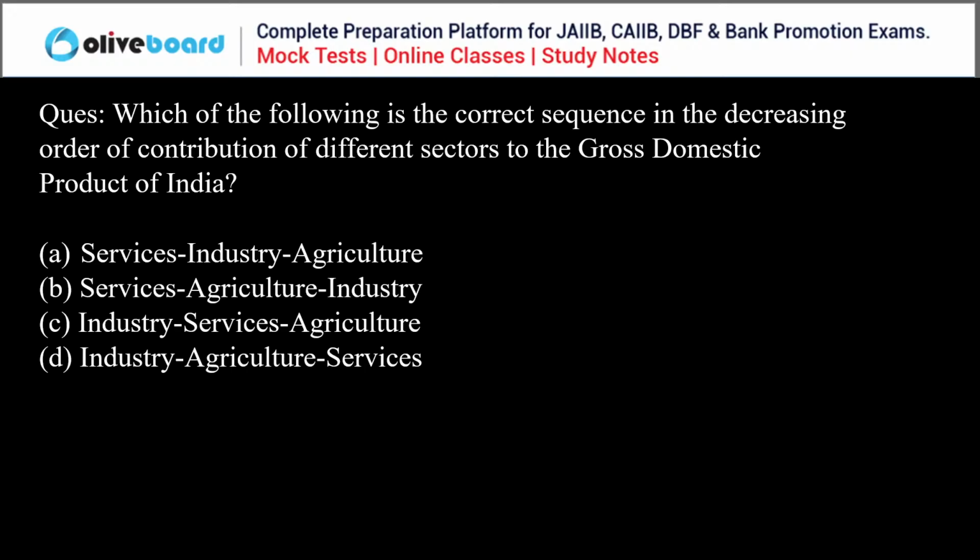Everyone, please answer this question. Yes, so the most is service, the second is industry, and the third is agriculture. So A is the correct answer. True, A is the correct answer.